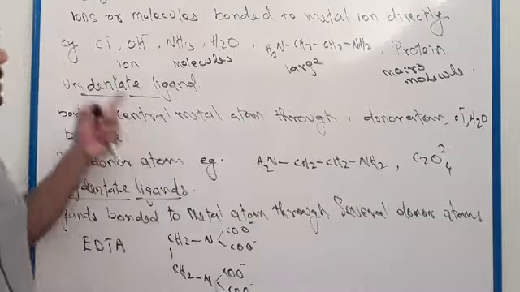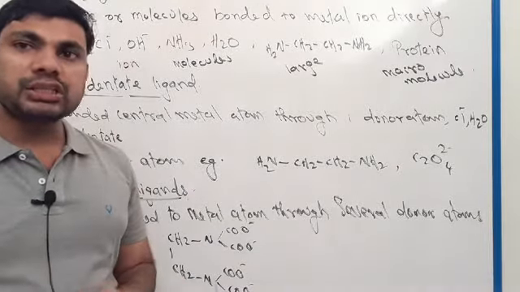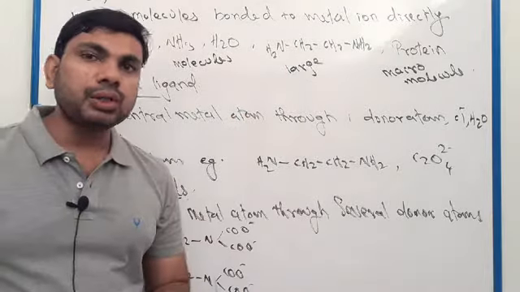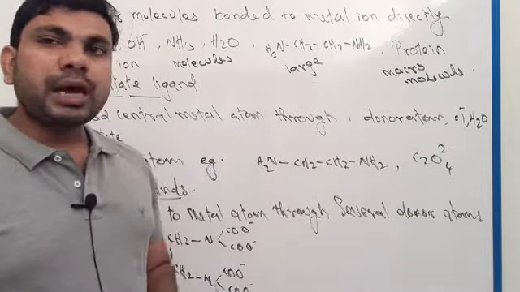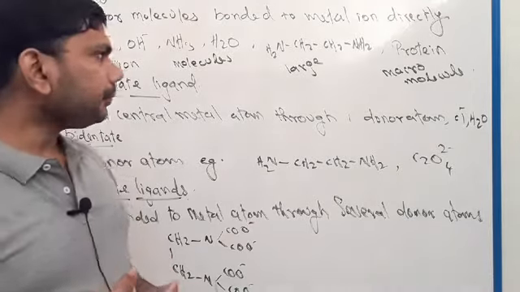Example for ion: Cl minus, OH minus. Example for molecule: NH3, H2O. Ethylene diamine is a large molecule, and protein is a macromolecule.